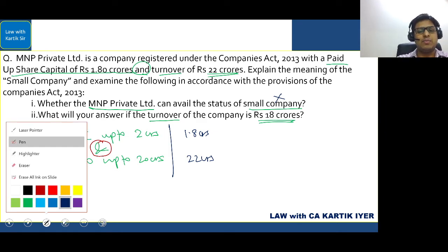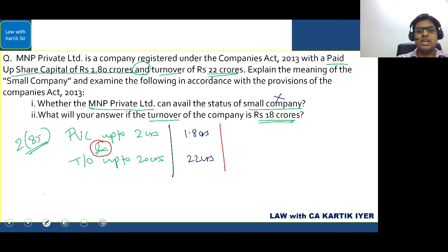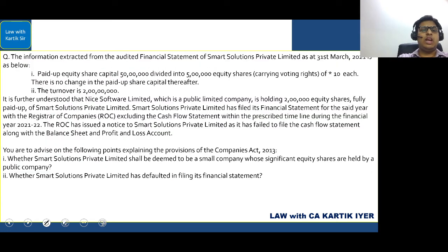However, in the second example, they have said here, see, second example, if the paid up capital is 1.8 crores, turnover is 18 crores. So in this case, because both the conditions are getting satisfied, then in this case, it will be a small company. So in this case, it can avail the status of a small company. Easy. Okay. Next one.